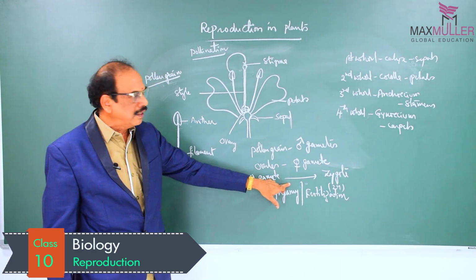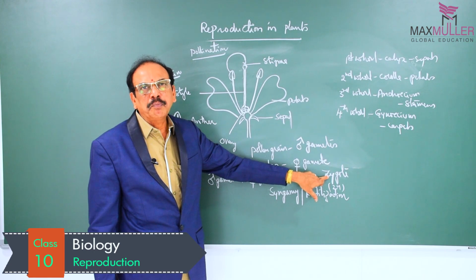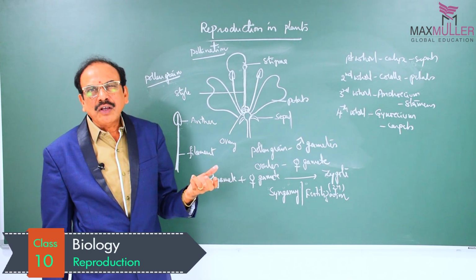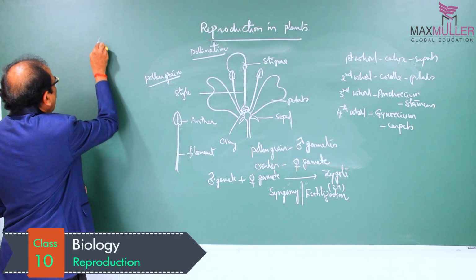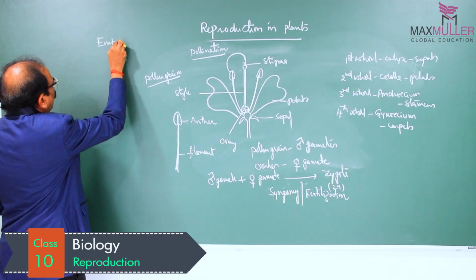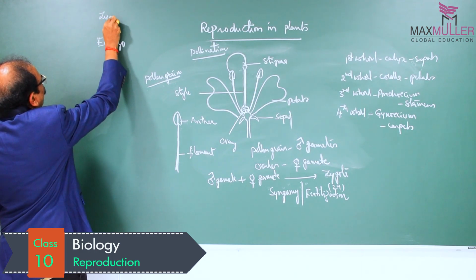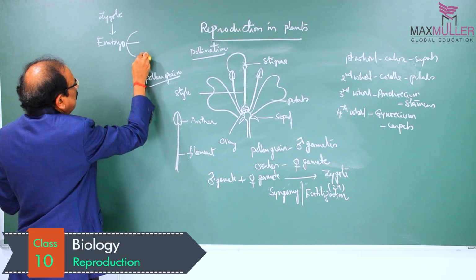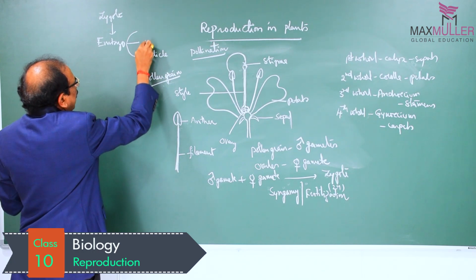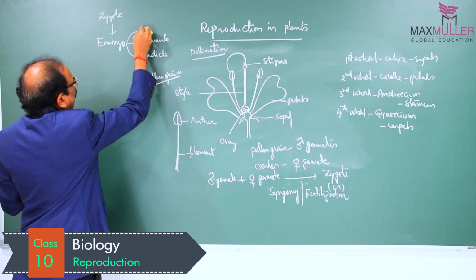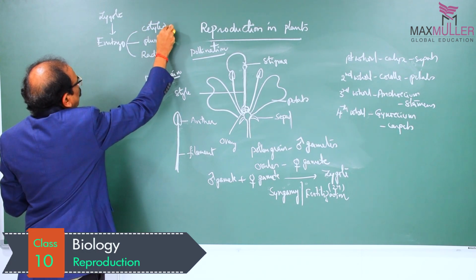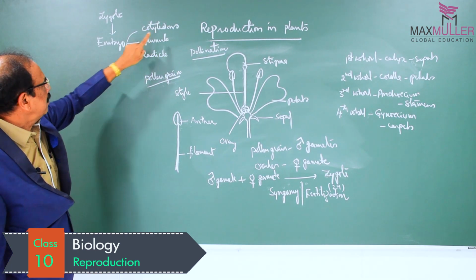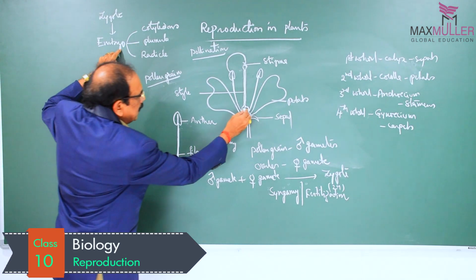What is the product formed through syngamy? The product formed is the zygote, which is diploid, and this zygote later develops into an embryo. The embryo consists of three different parts, namely radicle, plumule, and cotyledons. There may be one cotyledon or two cotyledons present in the embryo.